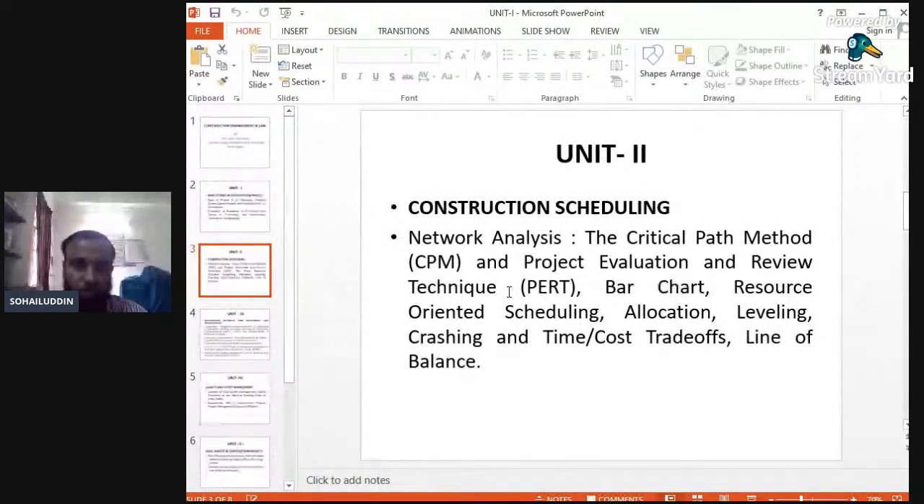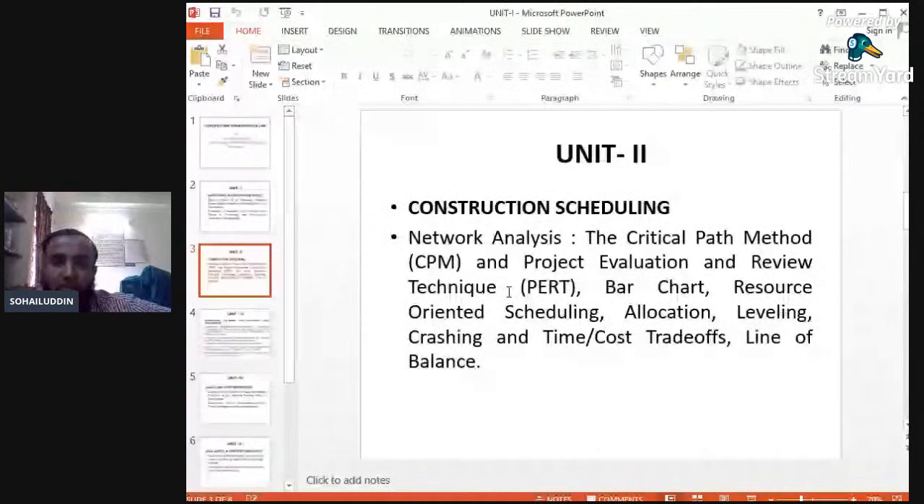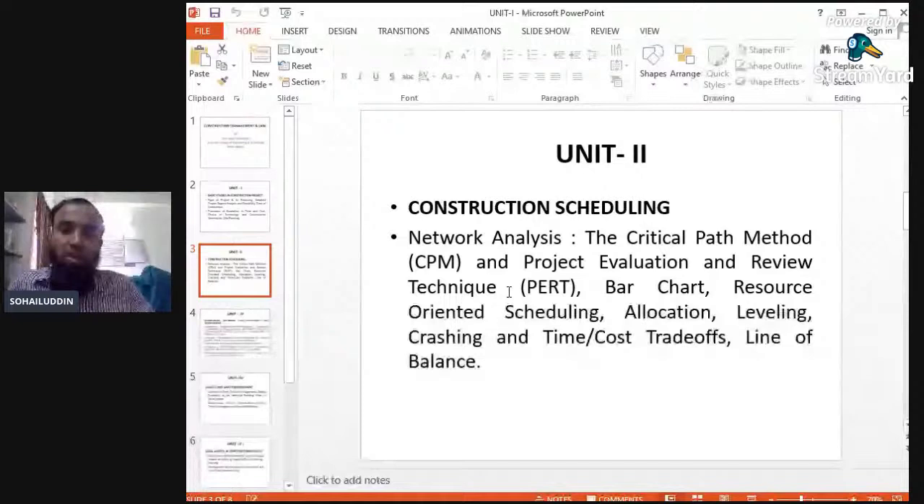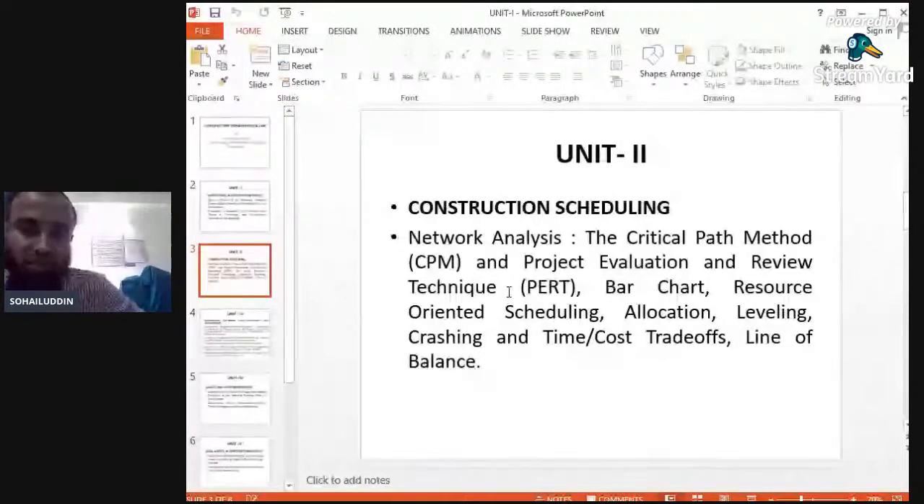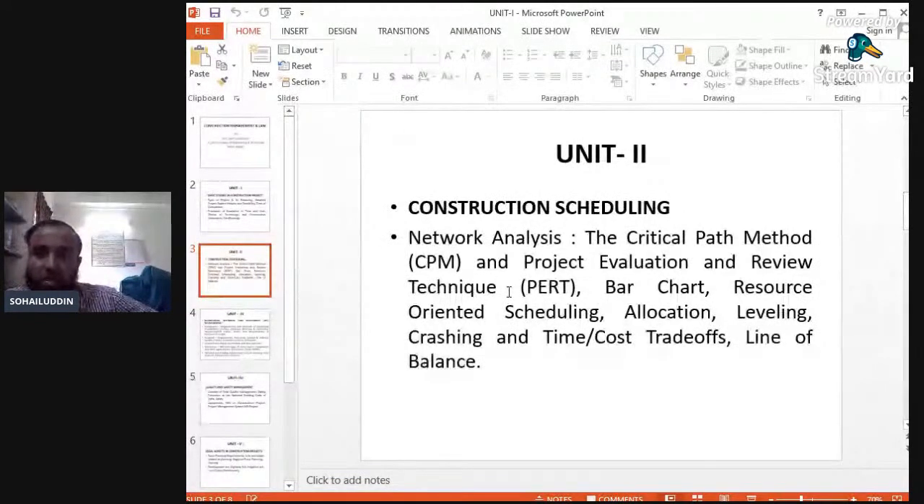Unit number two is construction scheduling. Scheduling plays an important role, because here we will study the two main techniques or methods in order to execute the work. As I have already said, the work starts from the excavation up to the floor finishes, the painting and plastering, so various activities are covered. So what will be the total time required for completion of the project?